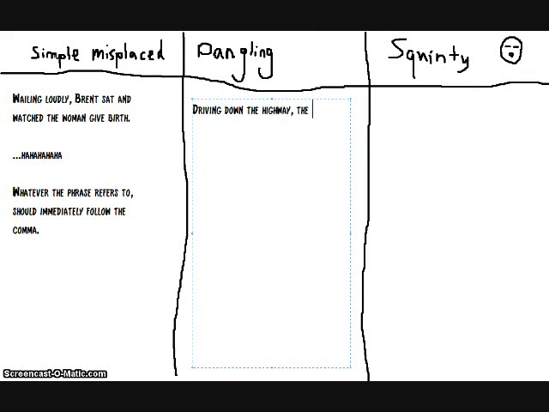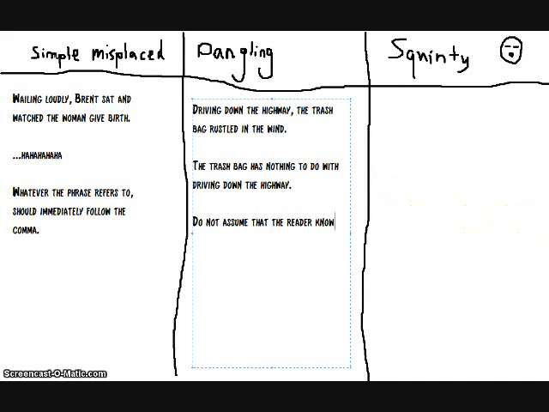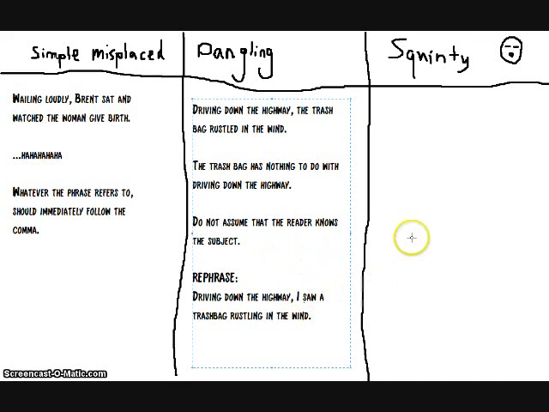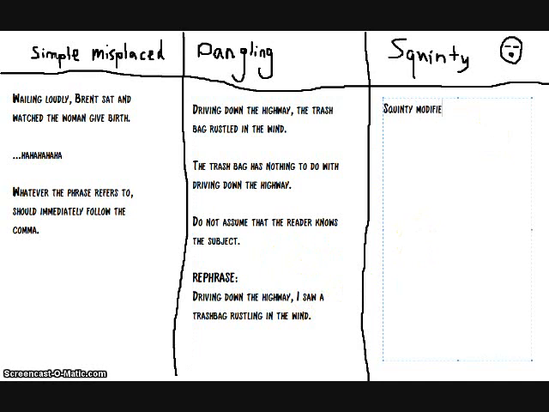Next we'll move on to dangling misplaced modifiers. Driving down the highway, the trash bag rustled in the wind. The trash bag has nothing to do with driving down the highway, therefore it should not be in the sentence. Do not assume that the reader knows the subject. I recommend rephrasing this into driving down the highway, I saw a trash bag rustling in the wind.